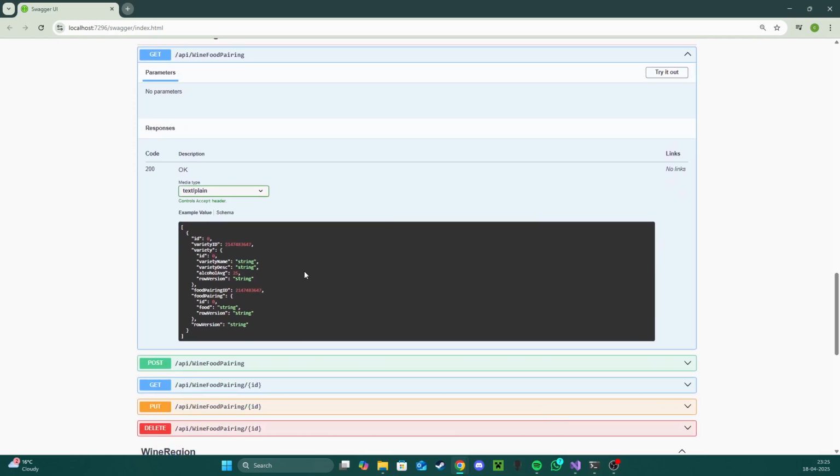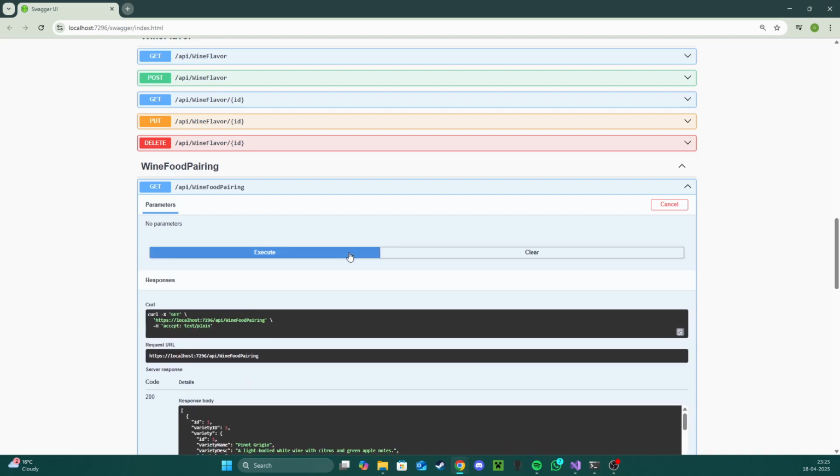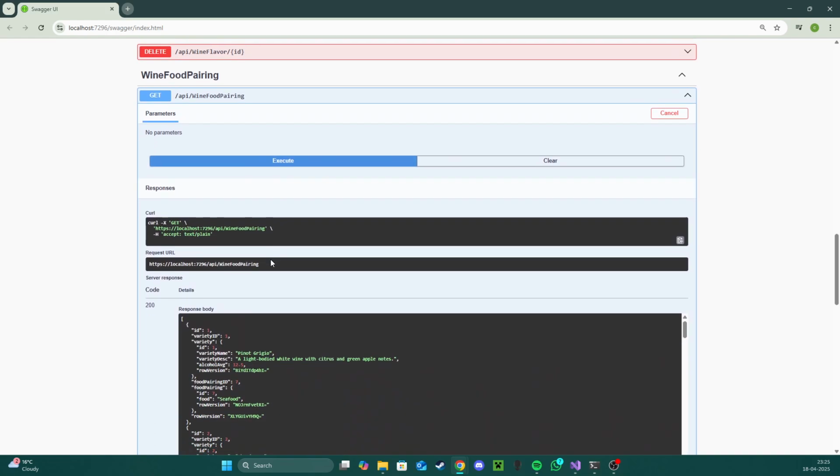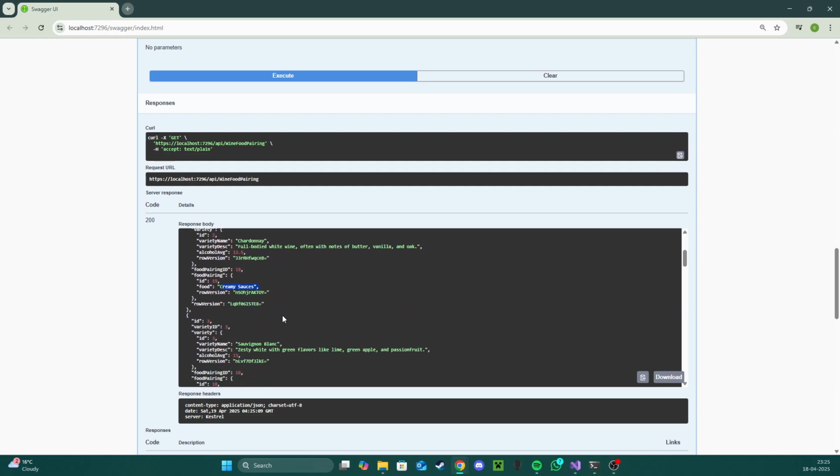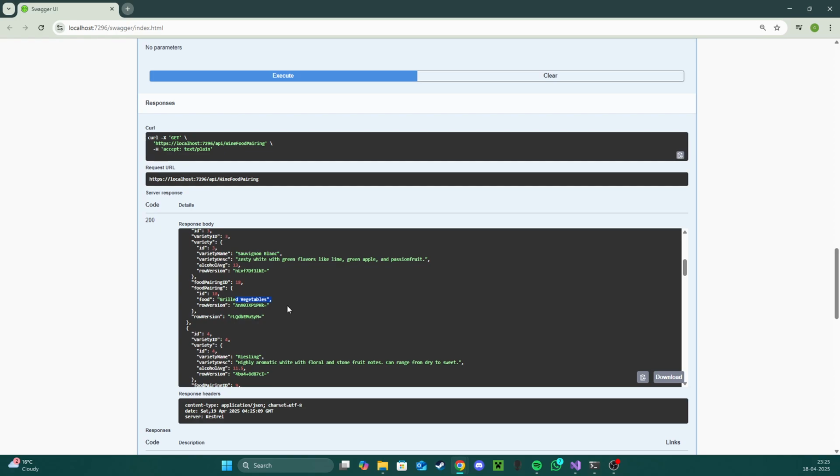Then for the food pairings, this one's also very interesting. If we execute this, we can see the Pinot Grigio goes well with seafood. The Chardonnay goes well with creamy sauces. Sauvignon Blanc with grilled vegetables, and so on.